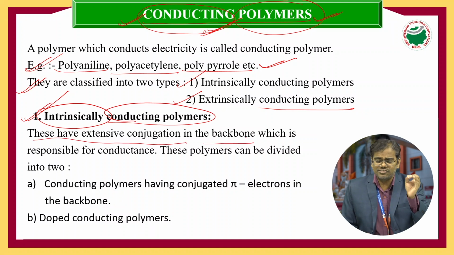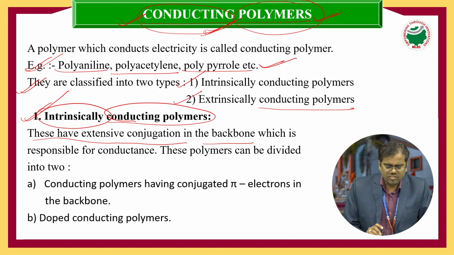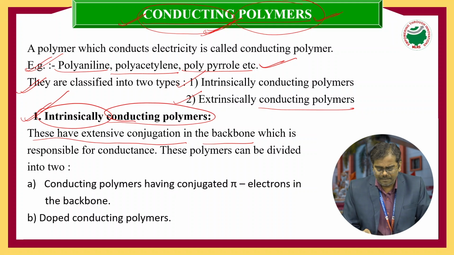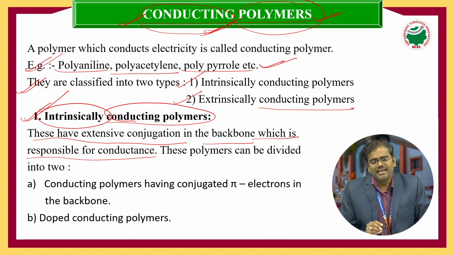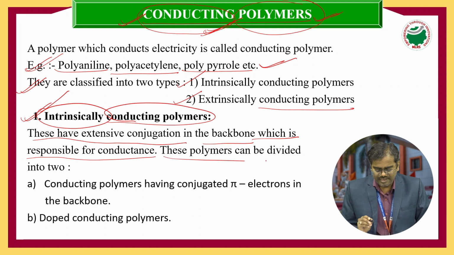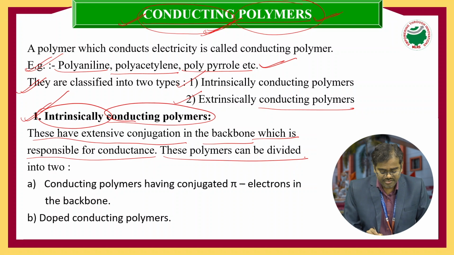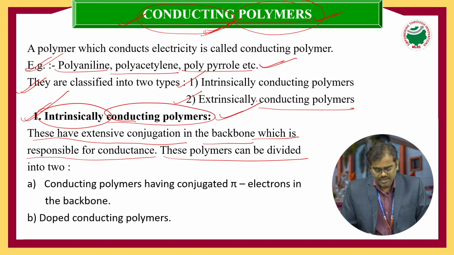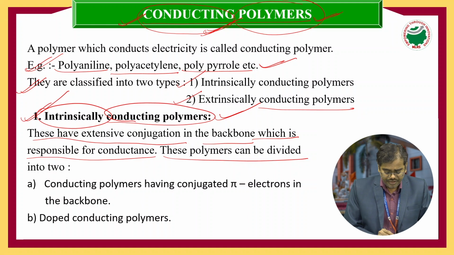Conjugation or unsaturation, both are similar, meaning alternating double bond, single bond, double bond, single bond. The presence of conjugation in the backbone is responsible for the conductance. This type we call intrinsically conducting polymers.